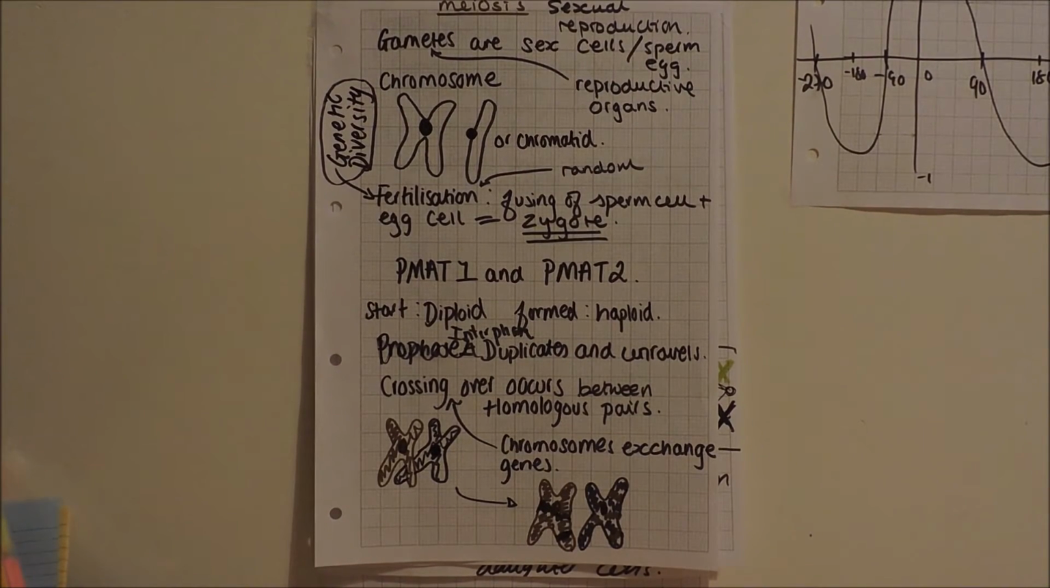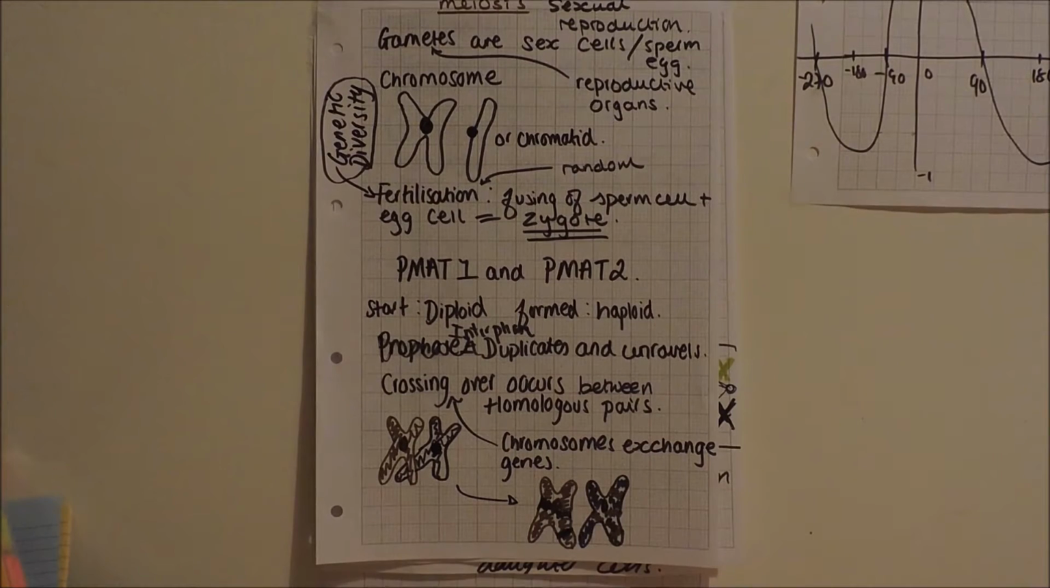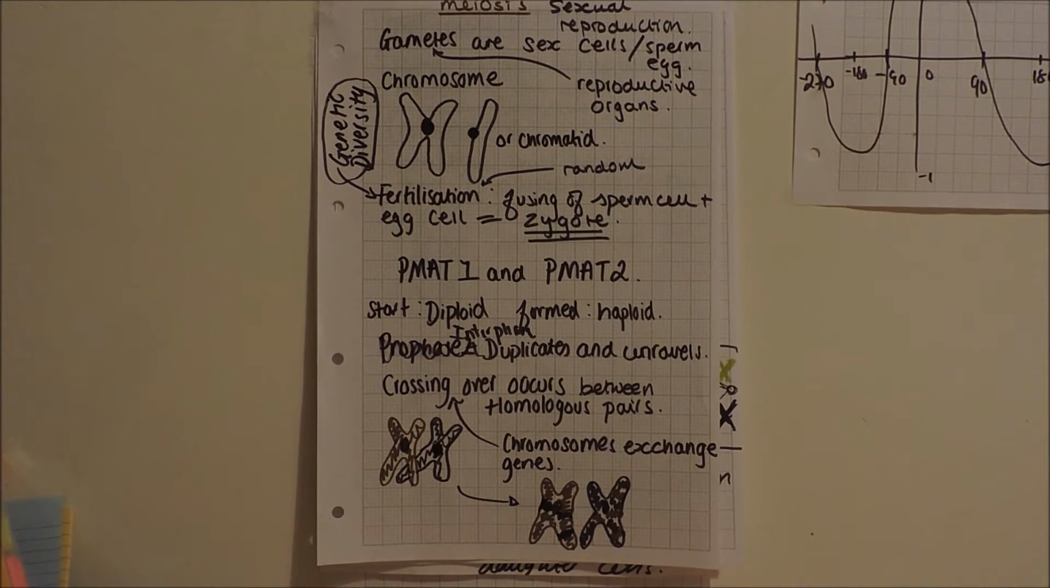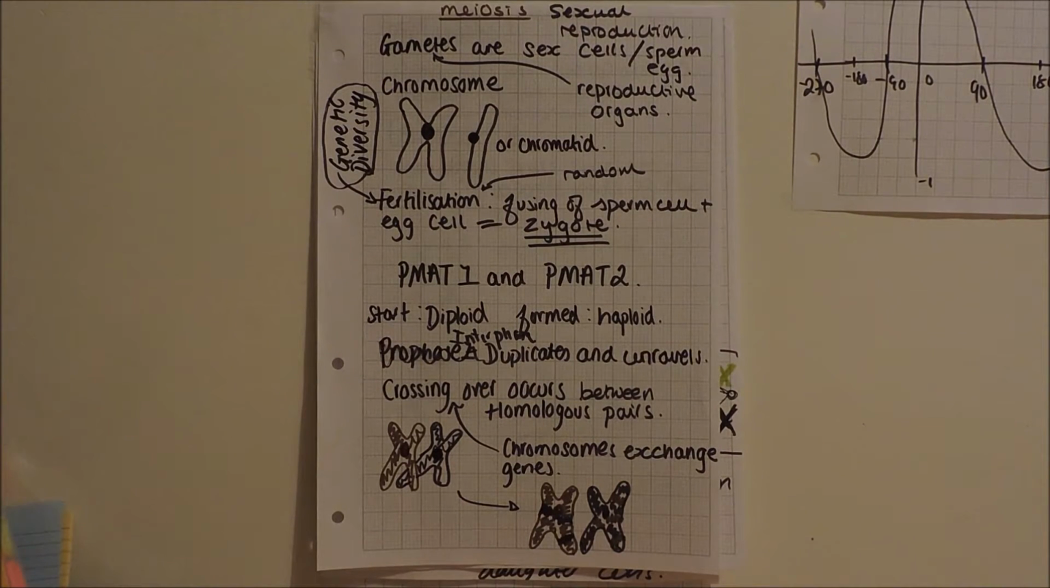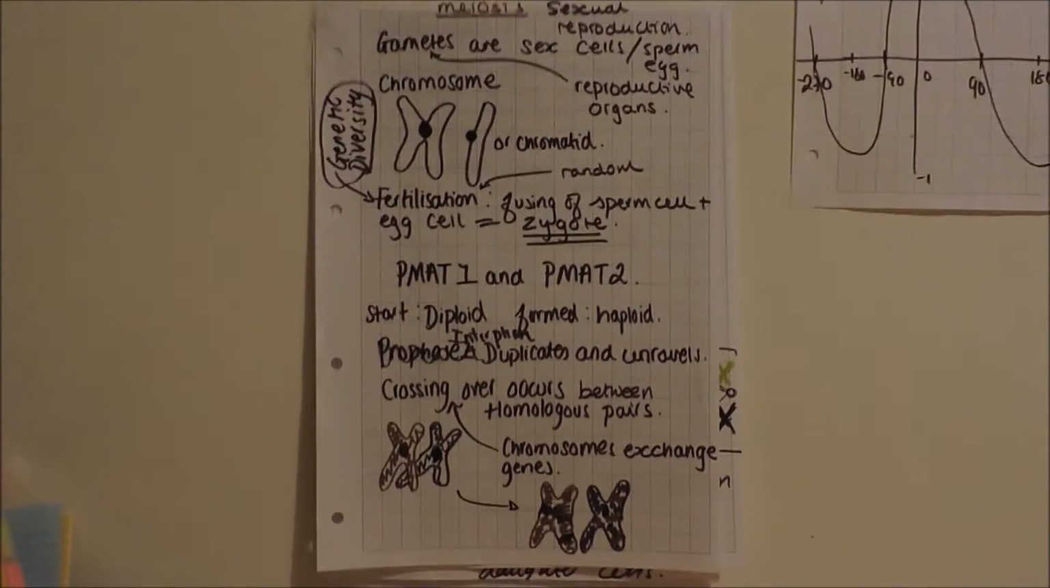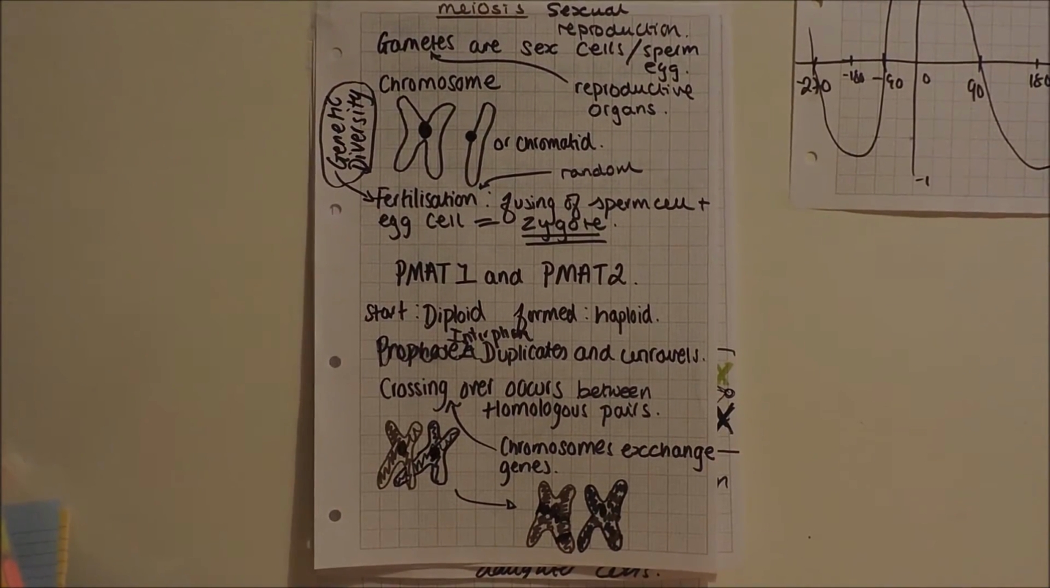Right, boys and girls, we have got meiosis today. Meiosis is the cell division in the reproductive organs, or in sexual reproduction. So, keyword here is gametes. Gametes are sex cells, also known as the sperm cell in males and the egg cells in females. Gametes are produced in the reproductive organs, such as the testes and the ovaries.